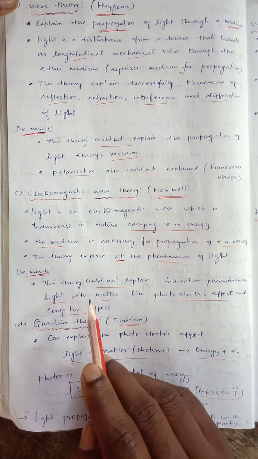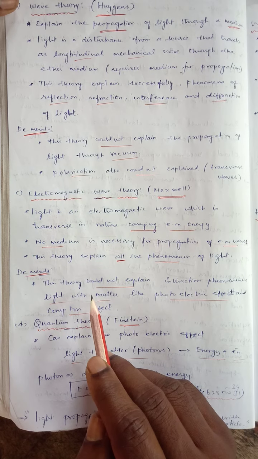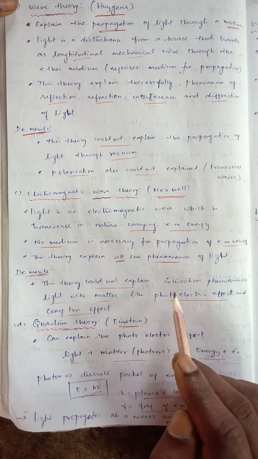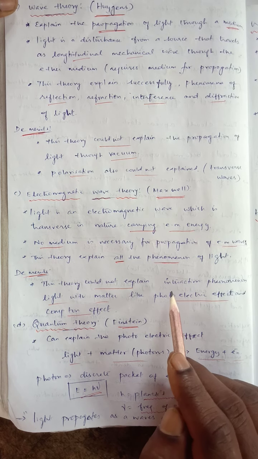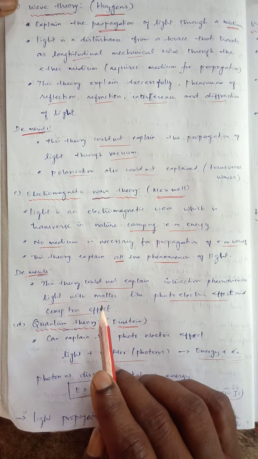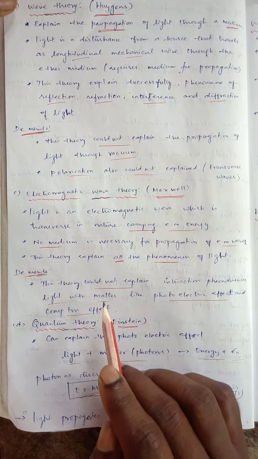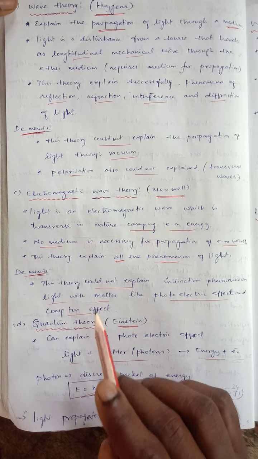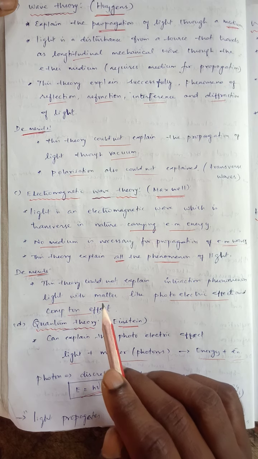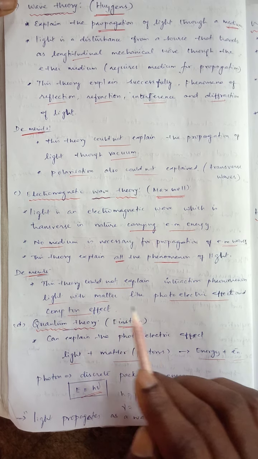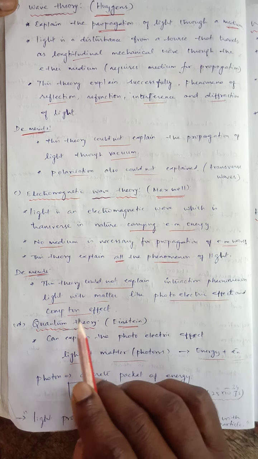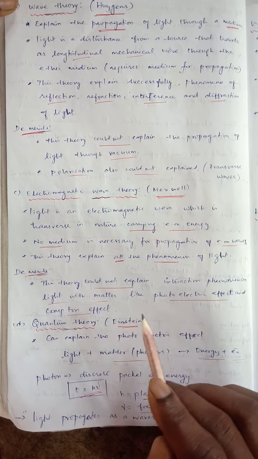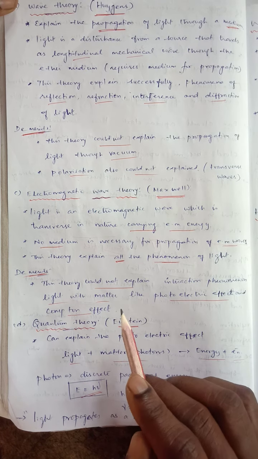But some points it couldn't explain. That is the interaction phenomenon of light with matter. Matter means solid, liquid, gas. If light is falling on any object, whether solid, liquid, or gas, what will happen? Like the photoelectric effect and the Compton effect. Both are effects of light interacting with matter.